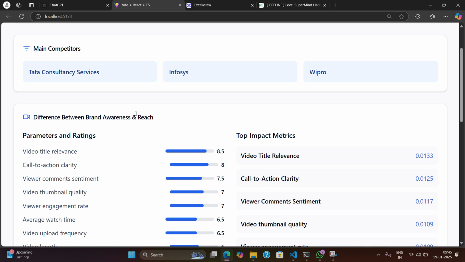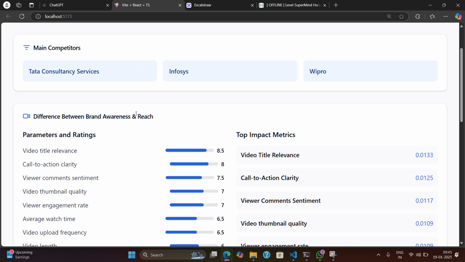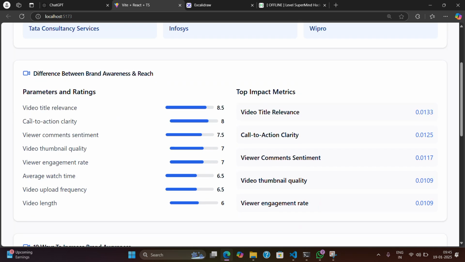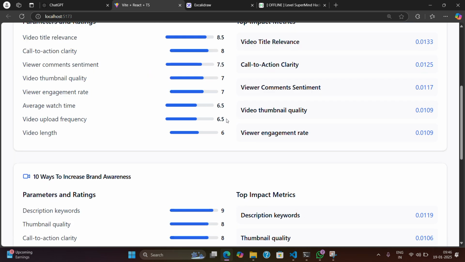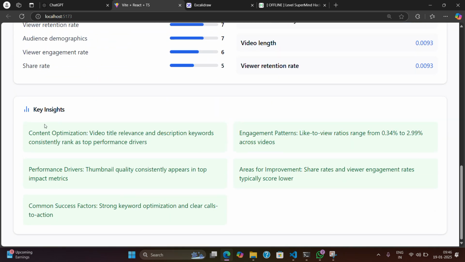After that, I have done their ad content analysis, and these are the parameters and how much they affect performance. Let's say video title relevance 8.5, call to action clarity 8. From these defined parameters, these are the key insights companies should follow to upgrade and reach more people via their ads: content optimizations, engagement patterns, areas for improvement, performance drivers, common success factors.